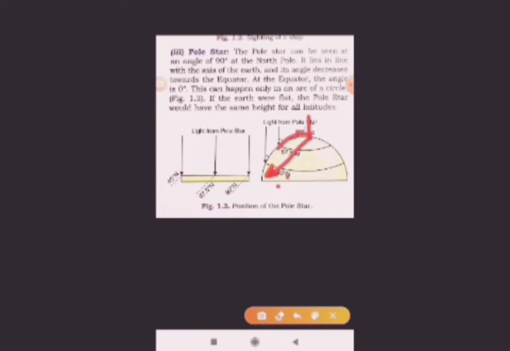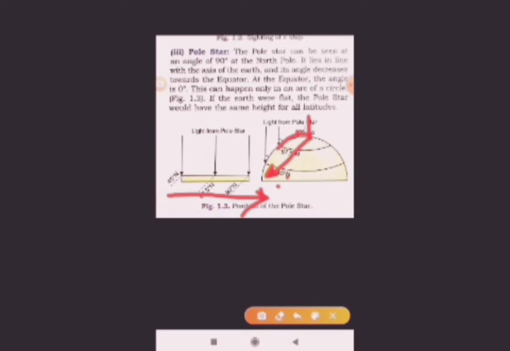So the angle of the light of the pole star changes as we move down from the poles. So it is clear that the earth is spherical in shape. If the earth were flat, the angle would be like this, but it is not. It reduces with distance. So the earth is spherical in shape.